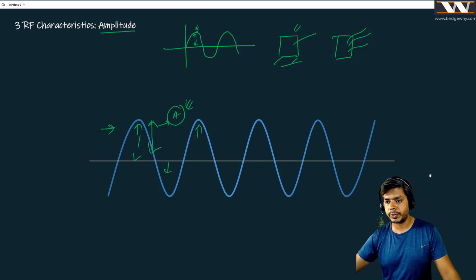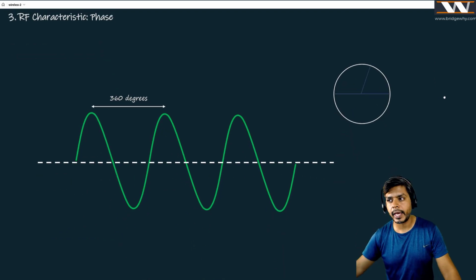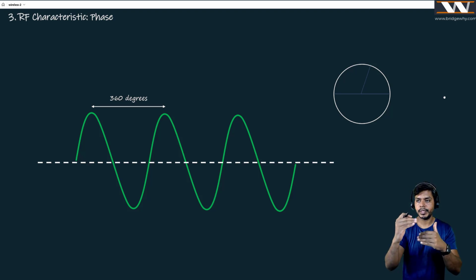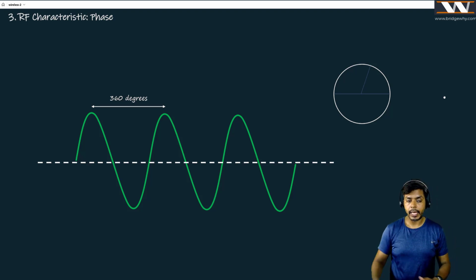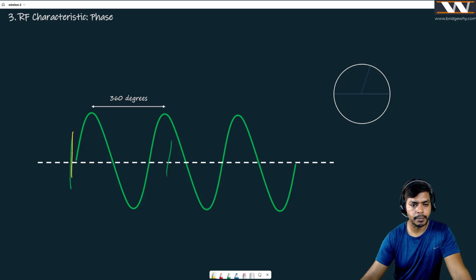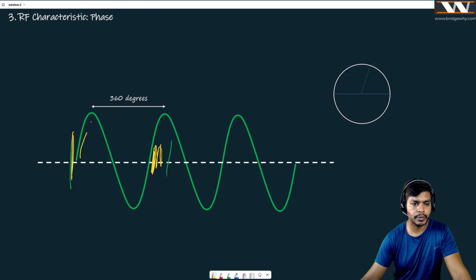Now, the last thing I would like to tell you, which we have discussed previously, is the phase. Basically, phase is not related to only one wave. Phase is a comparison between two different radio signals, or RF signals, or two radio waves. I have mentioned that if I divide this wave from here to here into four parts, then each part, from here to here, is going to be 90, and again 90, 90, and 90.